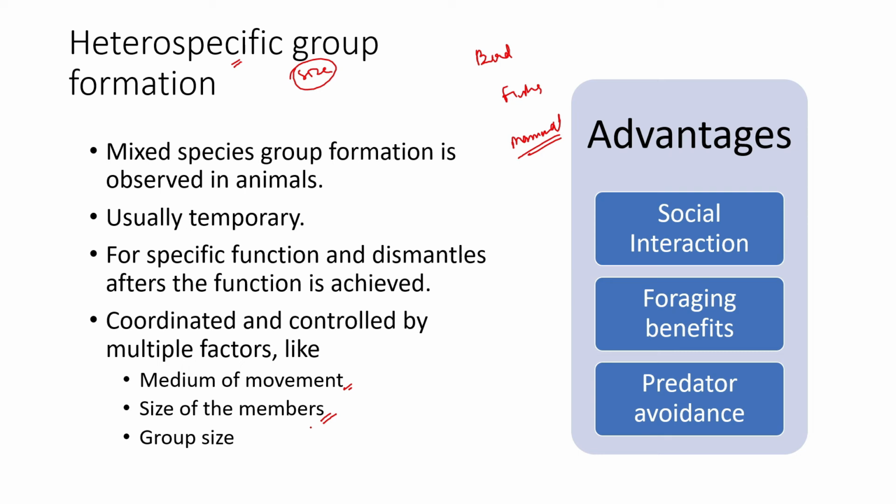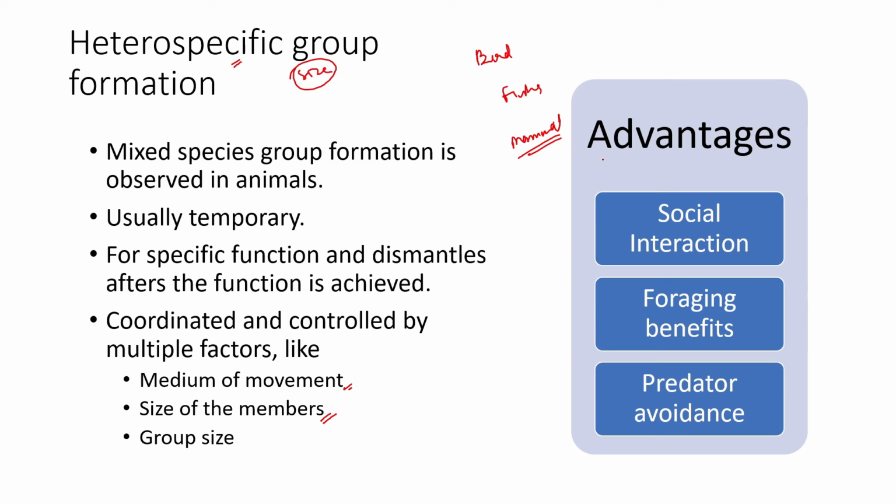So there are multiple scenarios where heterospecific assemblages depend on the size of the different members. It also depends on the group size. Let's say species A has 50 individuals, species B has 35, and species C has 100. Then it depends on the entire group size that forms the flock together.